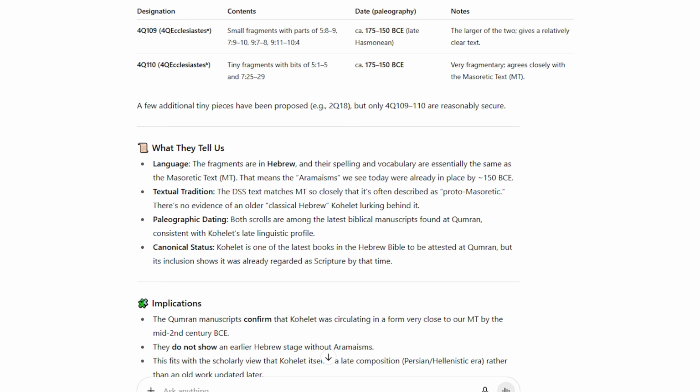And the fragments from Qumran do not show an earlier Hebrew stage without Aramaisms. So what this tells me then is that Qumran provides no evidence of an earlier Hebrew version of this text. It appears that when Kohelet was first written, the author was in fact writing in a late form of Hebrew. But I'm still not done yet. I have one more line of inquiry.